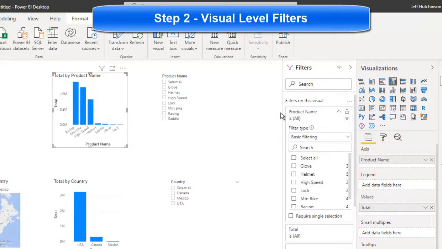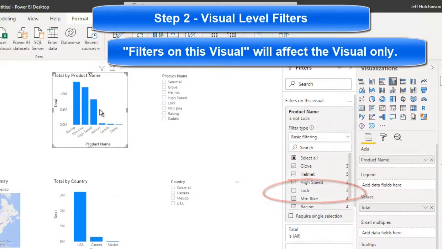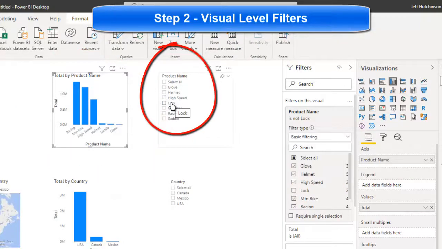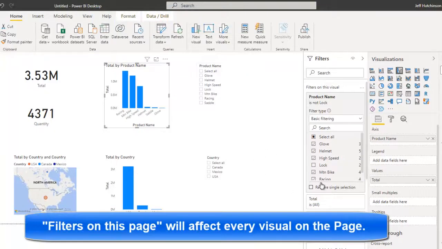So if I choose the lock, for example, and I turn them all on, but I turn off the lock, then the lock simply disappears from this visual. But you notice the lock does remain in this one because we didn't do it on the page level. If I were to apply this to the page level, then the lock would disappear from both of them.